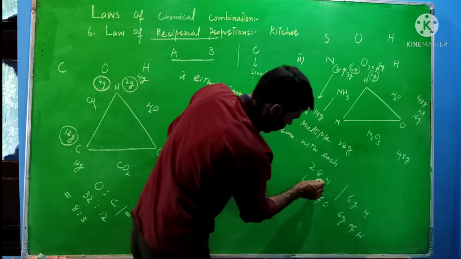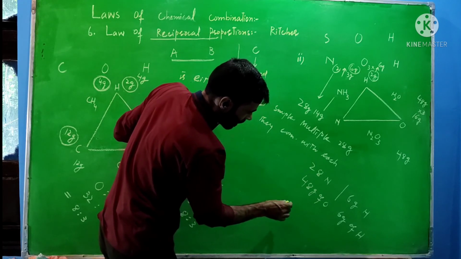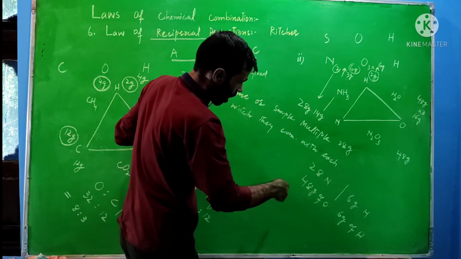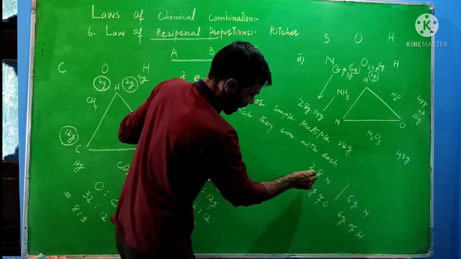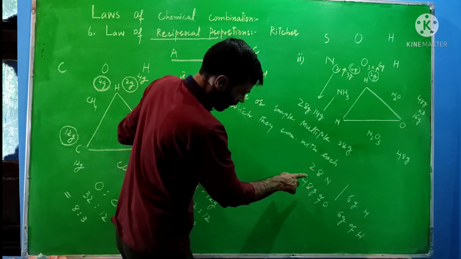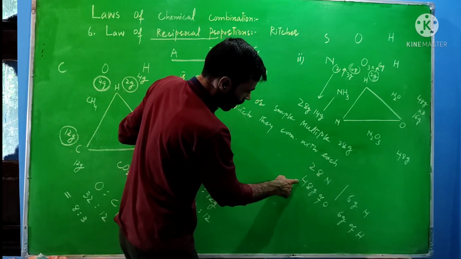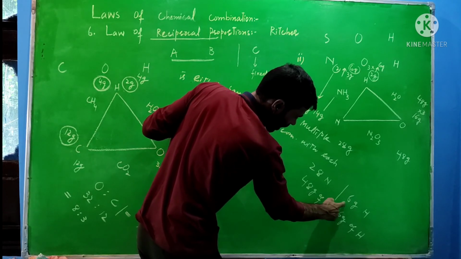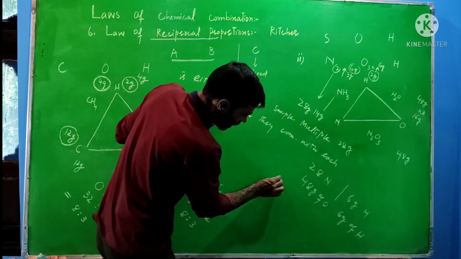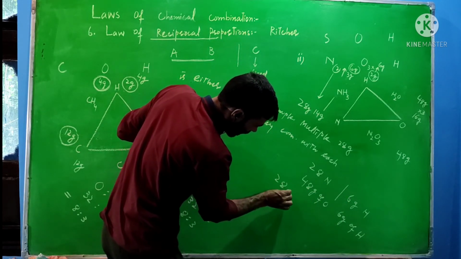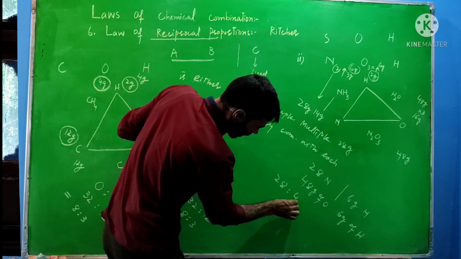Now the ratio of the masses in which these two elements combine with the fixed mass of this element, hydrogen, that is equal to 28 is to this one, 48.